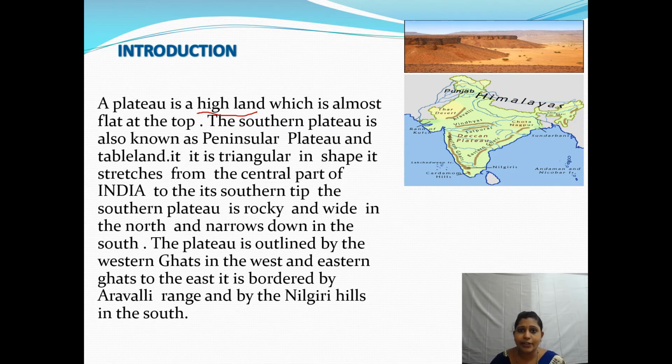The Southern Plateau is also known as the Peninsula Plateau. What is it known as? Peninsula Plateau. It looks like a tableland.